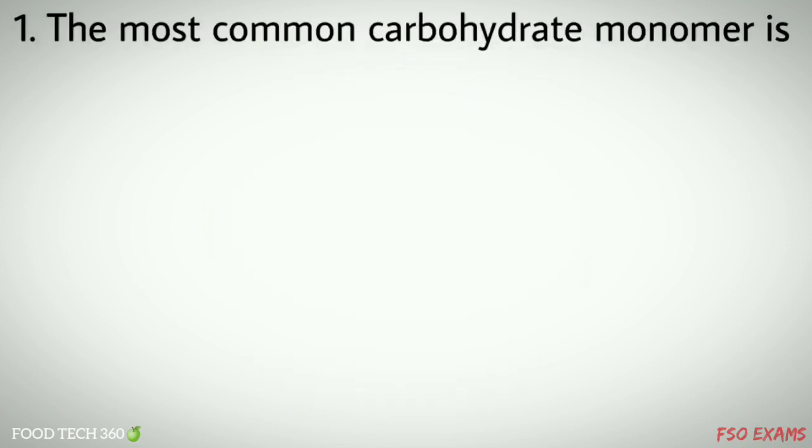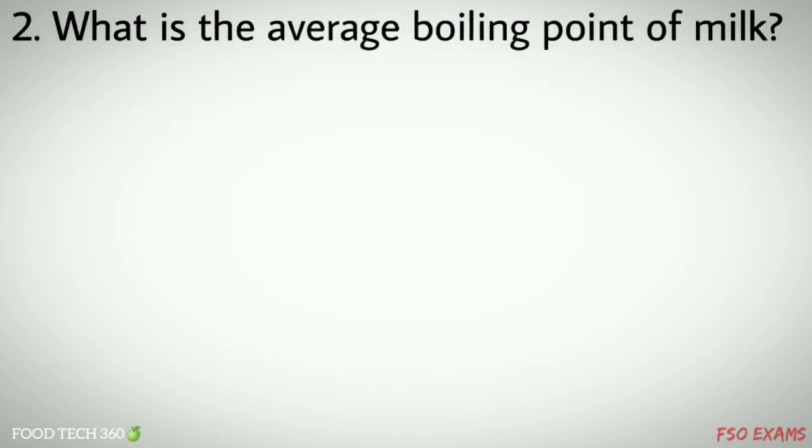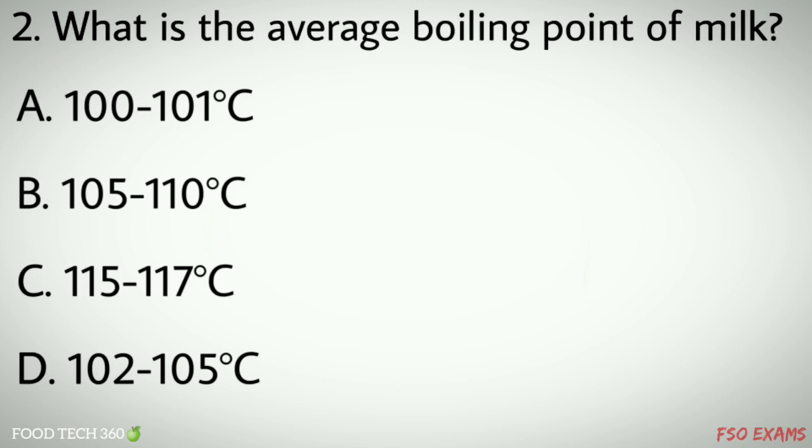Question number 1. The most common carbohydrate monomer is options A. maltose, B. glucose, C. lactose, D. galactose. Correct answer B. glucose. Question number 2. What is the average boiling point of milk? Options A. 100 to 101 degrees Celsius, B. 105 to 110 degrees Celsius, C. 115 to 117 degrees Celsius, D. 102 to 105 degrees Celsius. Correct answer A. 100 to 101 degrees Celsius.